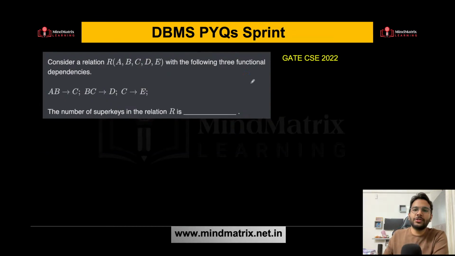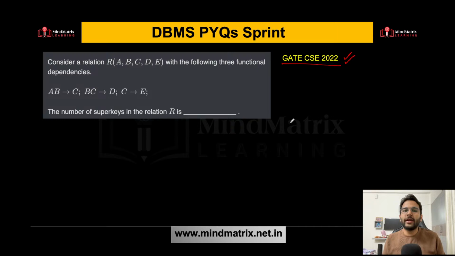Let's proceed to the next question now. This is from GATE CSE 2022. Again, a very simple question based on the number of keys that are possible. Can you answer this question, everyone? Now, this question is a little different from the previous maximum number of super keys question. In that question, they directly gave you the candidate key, but in this question, they have not. You have to find the candidate key, and only then can you tell me the number of super keys possible in this relation R.